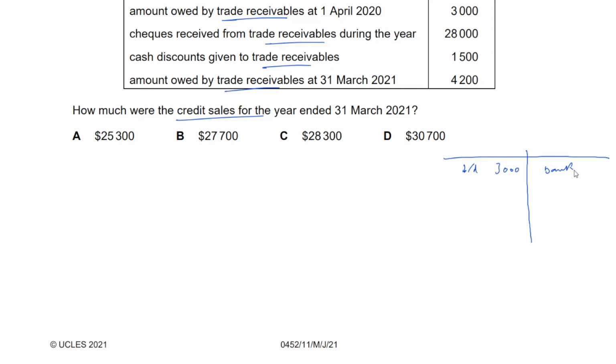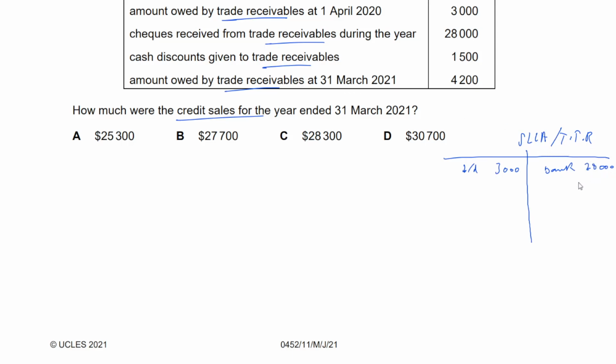That reduces the trade receivables. Bank debit, trade receivables credit, 28,000. And this is, by the way, trade receivable control account, or actually another name is sales ledger control account. It's the same thing. Well, there's no such thing as trade receivables control account. It's sales ledger control account, but total trade receivables. Okay. Bank, when you receive money, receivables go down.